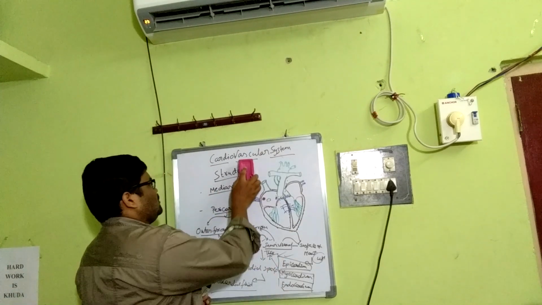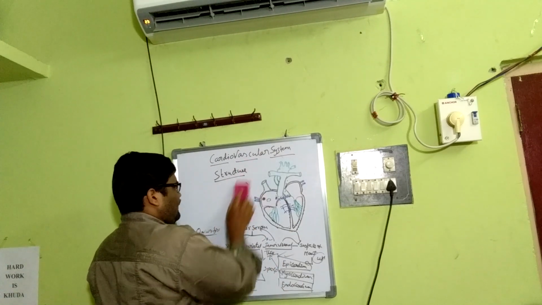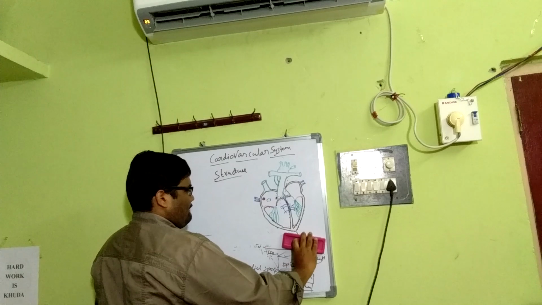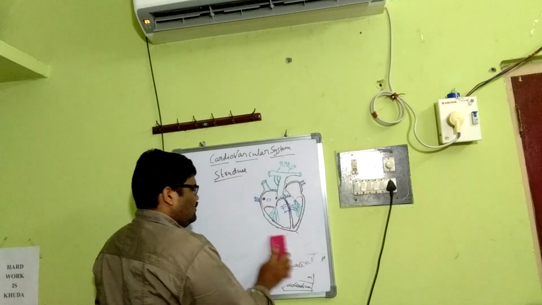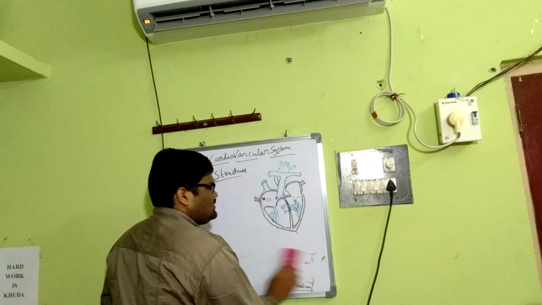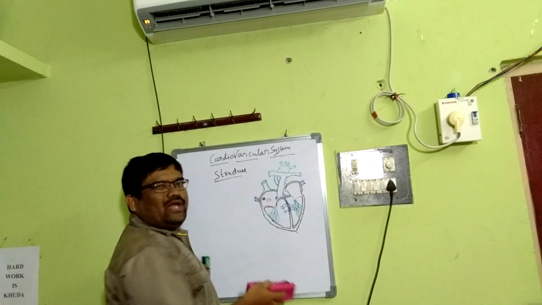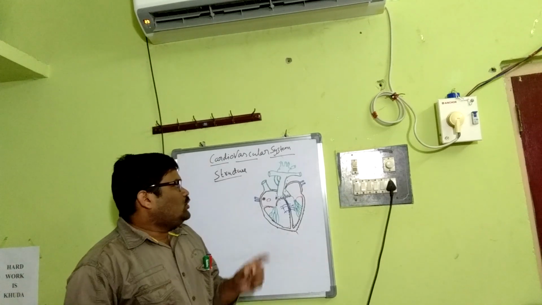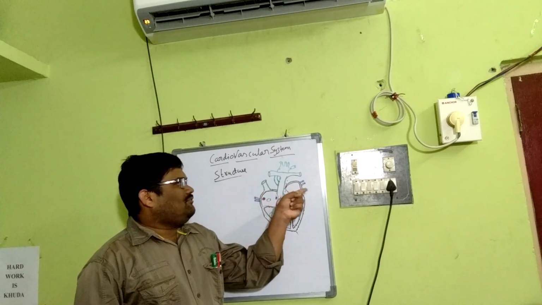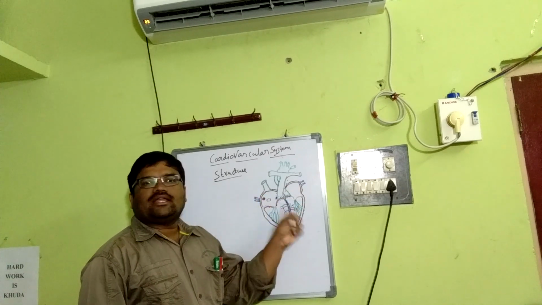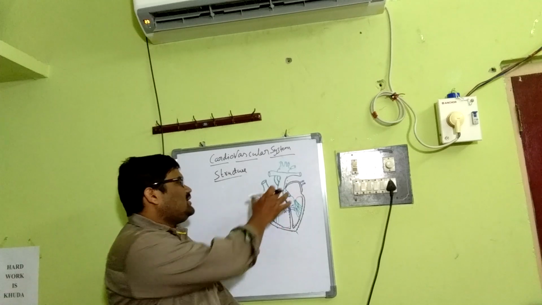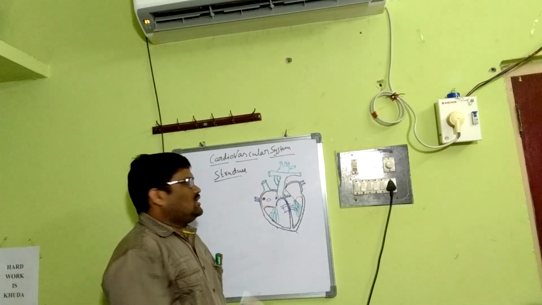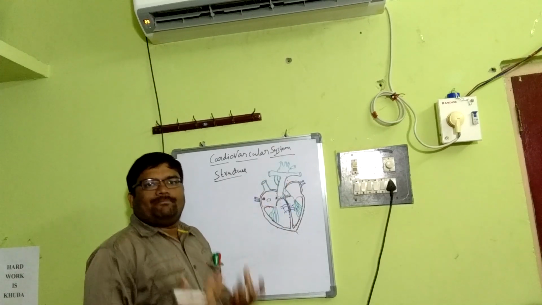Regarding the external structure, as we have discussed, the heart consists of two atria and two ventricles: right atrium and left atrium, right ventricle and left ventricle. The atria are the receiving chambers, whereas the ventricles are the pumping chambers.